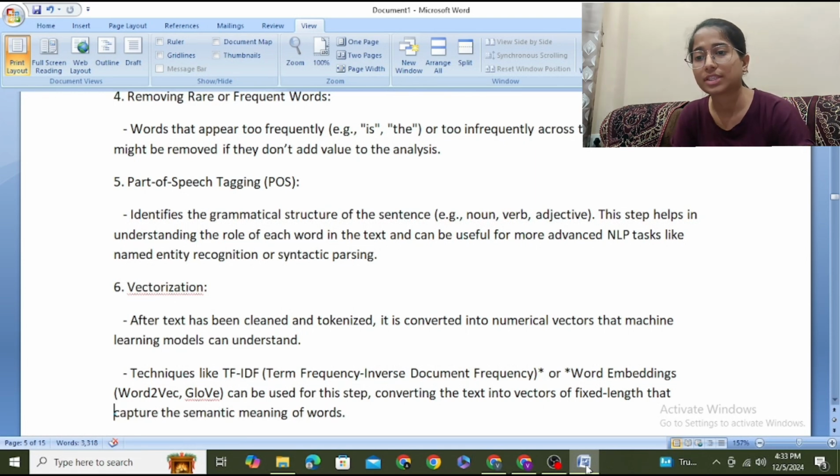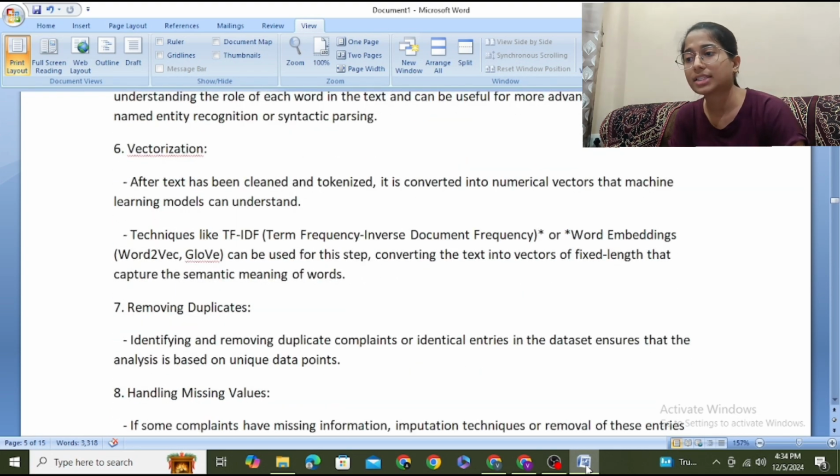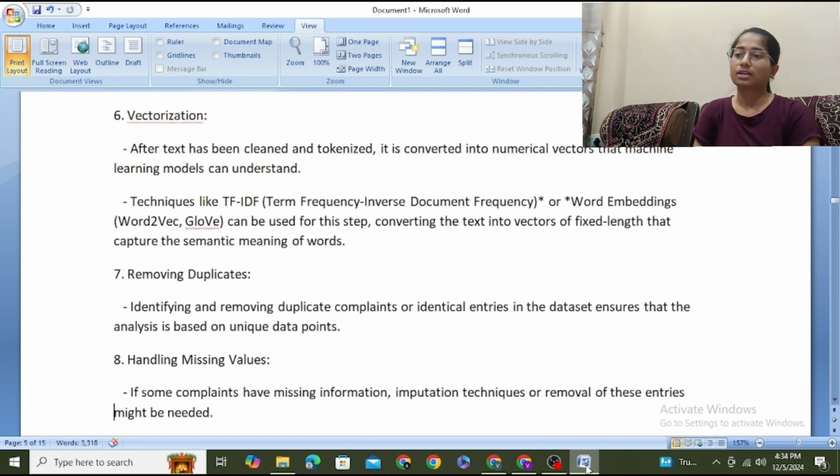Part of speech. Identify the grammatical structure of the sentence. This step helps in understanding the role of each word in the text and can be useful for more advanced NLP tasks like named entity recognition. Vectorization. After text has been cleaned and tokenized, it is converted into numerical vectors that machine learning models can understand. Techniques like TF-IDF or word embeddings can be used for this step, converting the text into vectors of fixed length that capture the semantic meaning of words.